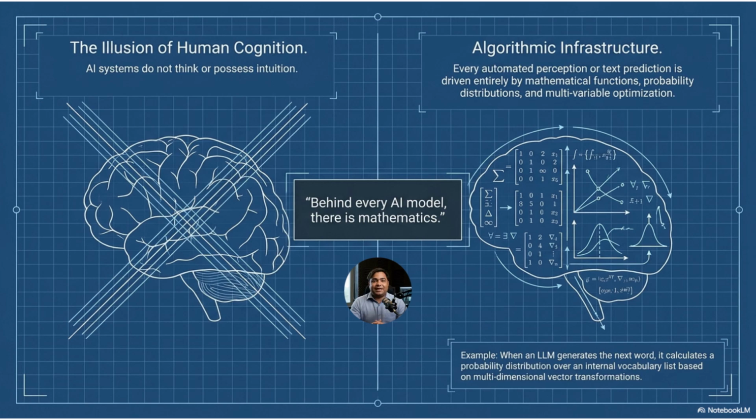For example, when a language model predicts the next word in a sentence, it does not feel the meaning like a human. It calculates probability. It looks at patterns from large amounts of text data, then it estimates which word is most likely to come next. So, behind every AI model, there are mathematical functions, probability distributions, vectors, matrices, and optimization methods. That is why this slide says behind every AI model, there is mathematics. This means that if we only use AI tools without understanding the mathematics, we may know how to operate the tool, but we will not fully understand how the system works.